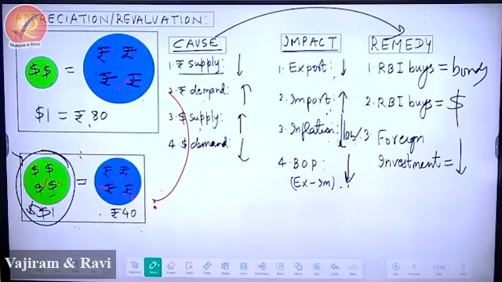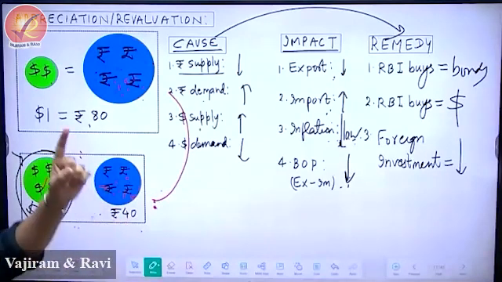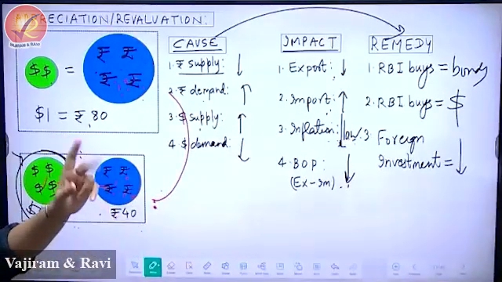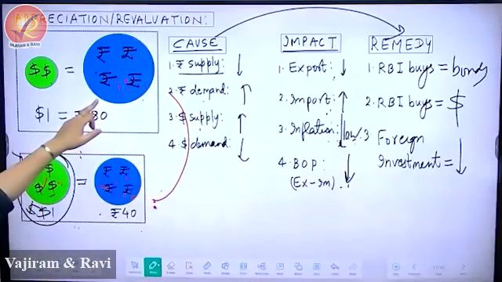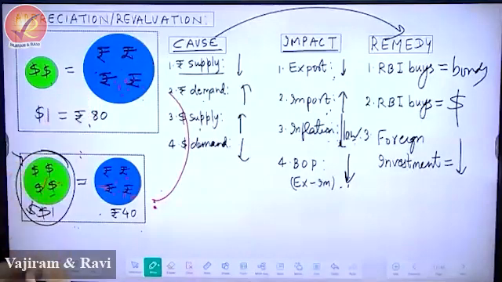And who prints currency? This I'll teach you in banking. RBI will print currency. RBI is the regulator of currency. How RBI prints currency, etc., that is in the banking. Number 2, please write. What is the other method? Open market operations. I have taught you 2 types of open market operations. One, RBI buys bond, one RBI sells bond. If RBI wants to increase availability of rupee, what will RBI do? Buy bonds. Please write. Number 2, RBI can buy bonds. In the bracket, OMO, open market operation.